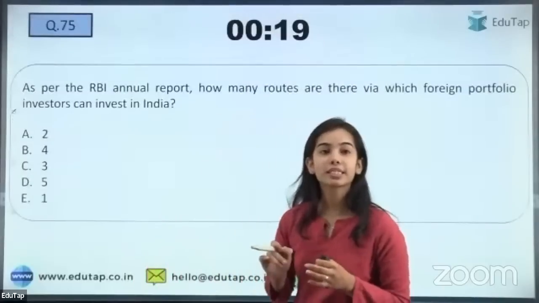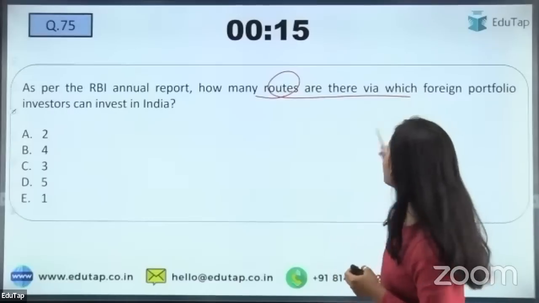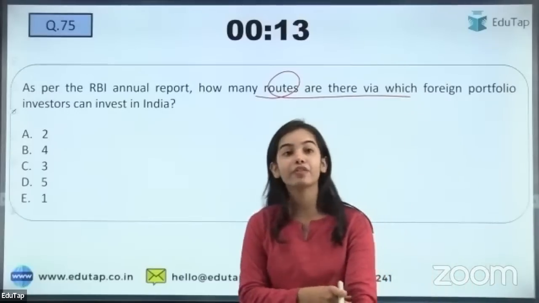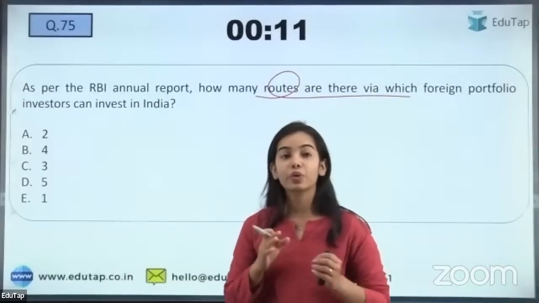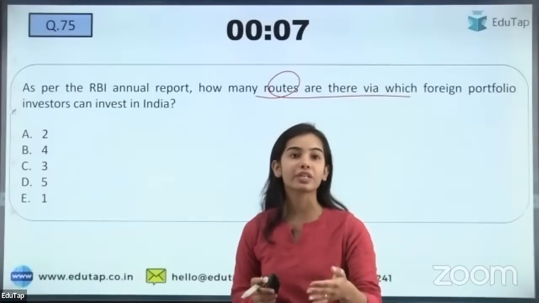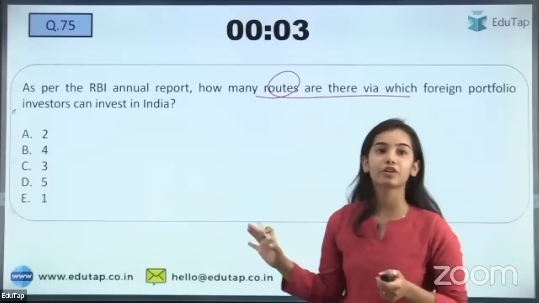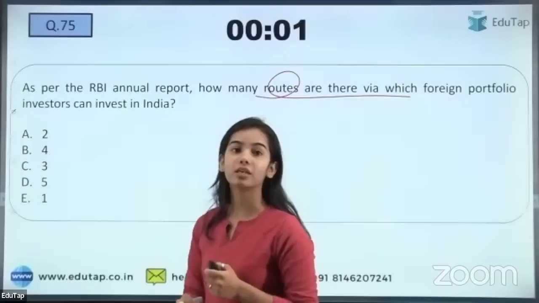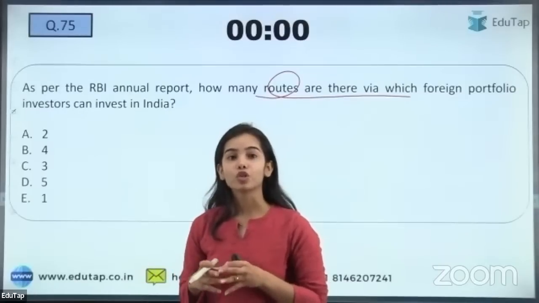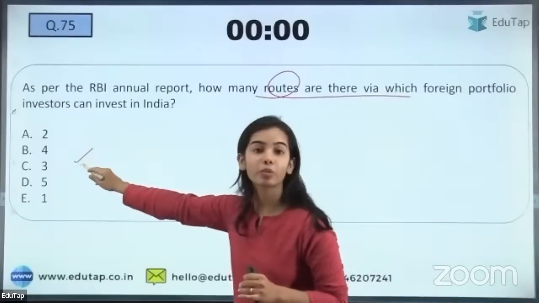So the next question is regarding the RBI annual report. How many routes are there through which the foreign portfolio investors can invest in India? So you have to tell how many routes are there through which the foreign portfolio investors can invest in India. This is a more static kind of question, but such kind of question can be asked in Phase 2. Okay. So here, yes, I'm getting the answer C on Zoom.